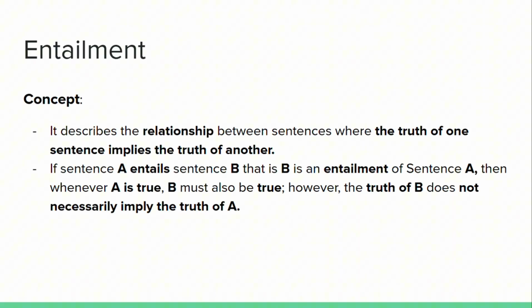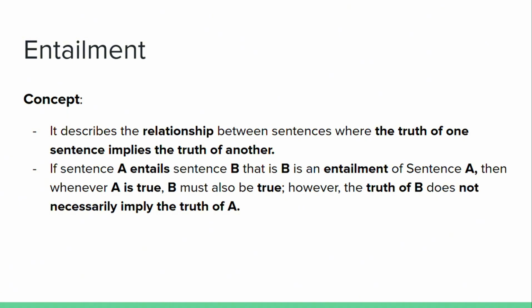So first of all, let's look at the term entailment. Entailment is the relationship between sentences where the truth of one sentence implies the truth of another. If sentence A entails sentence B, that is to say sentence B is an entailment of sentence A, then whenever sentence A is true, B must also be true. But the truth of sentence B does not necessarily imply the truth of sentence A.